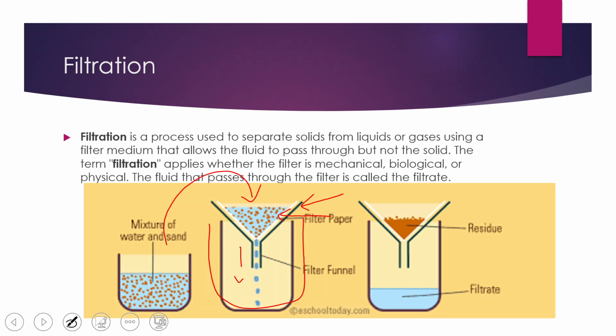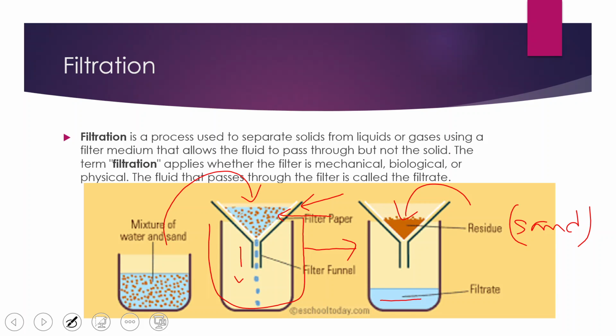As a result, we obtain the clear liquid at the bottom, and the residue, that is the sand in this case, remains in the filter paper, separating the immiscible solid from the solution.